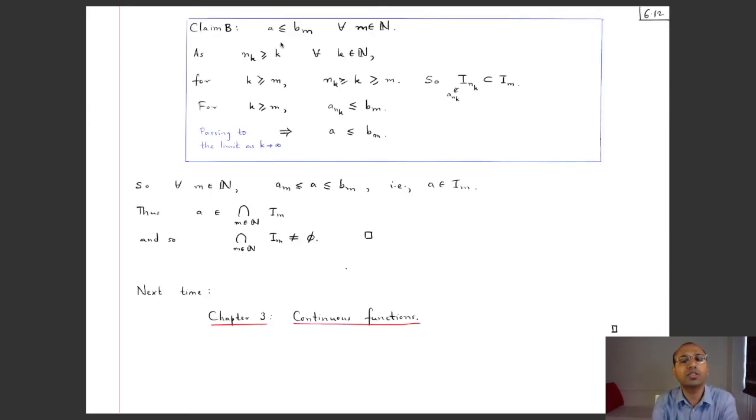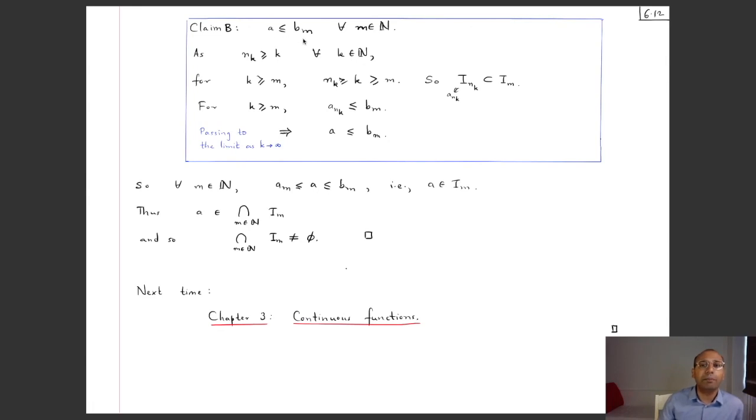Alright, so now let's also show this claim B, which says that for each m, a is less than or equal to bm. So let's take any m, and then we know that after a certain point, this nk is going to surpass m. So Ink is going to be in Im. So all of these a_nk's beyond a certain point are going to be less than or equal to bm, and then we pass the limit as k tends to infinity, so that then you get a is less than or equal to bm. So that's the plan, and now let's give the details.